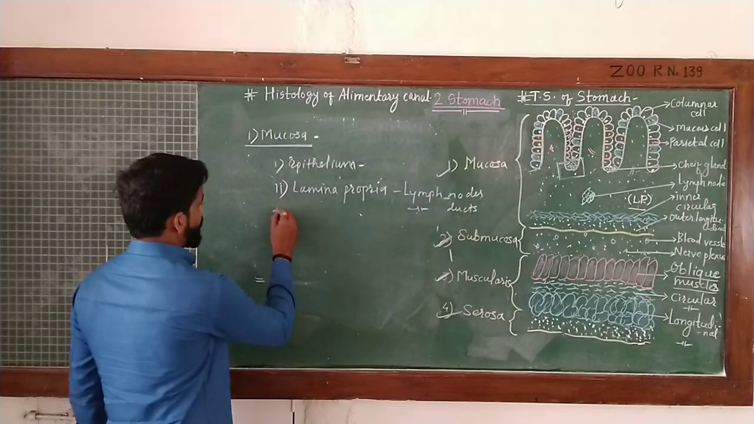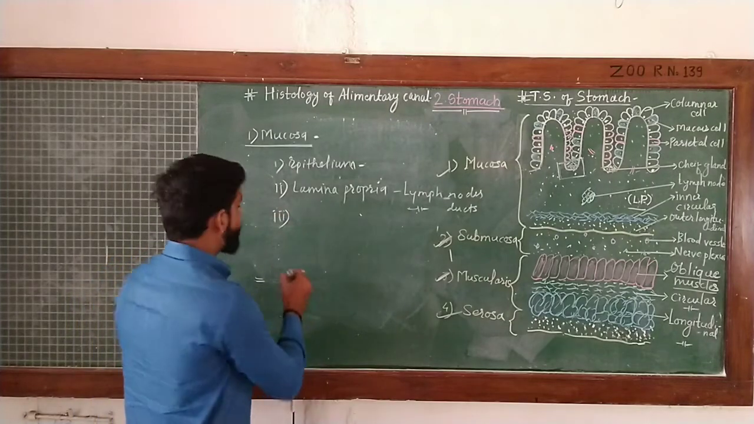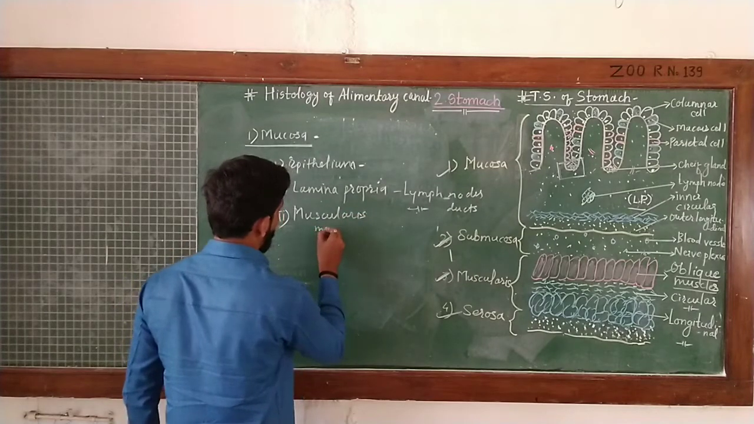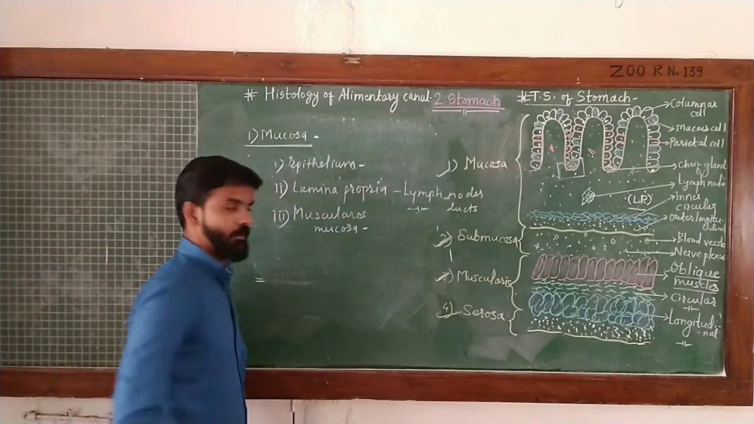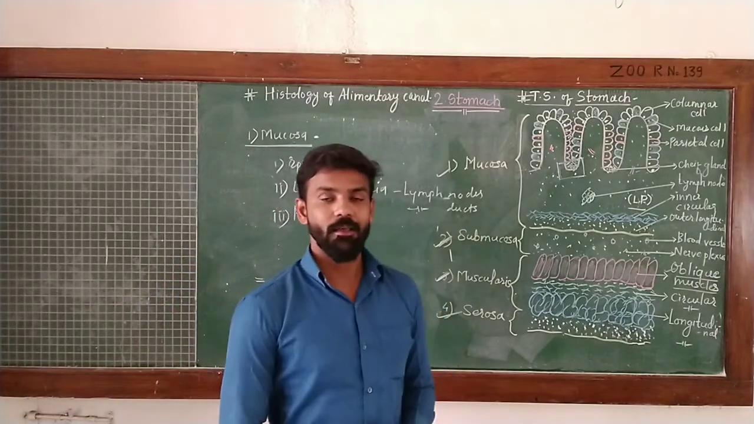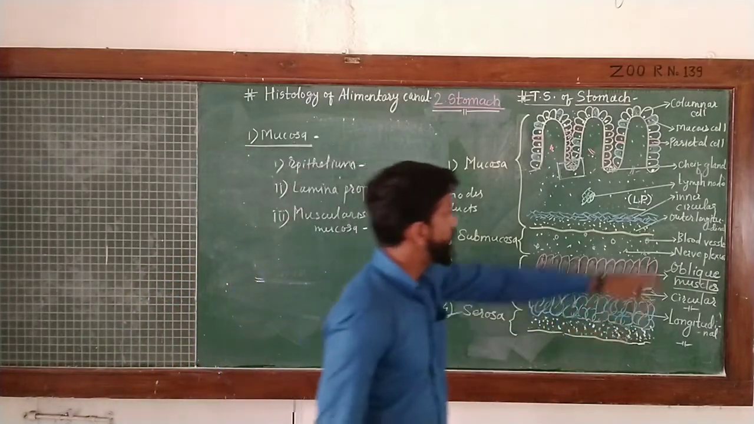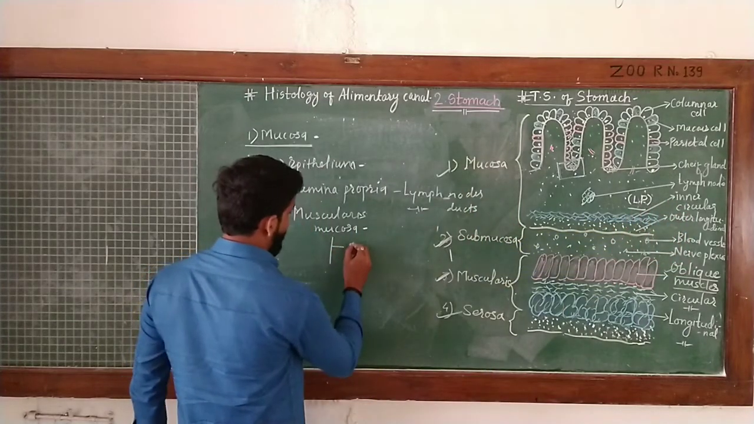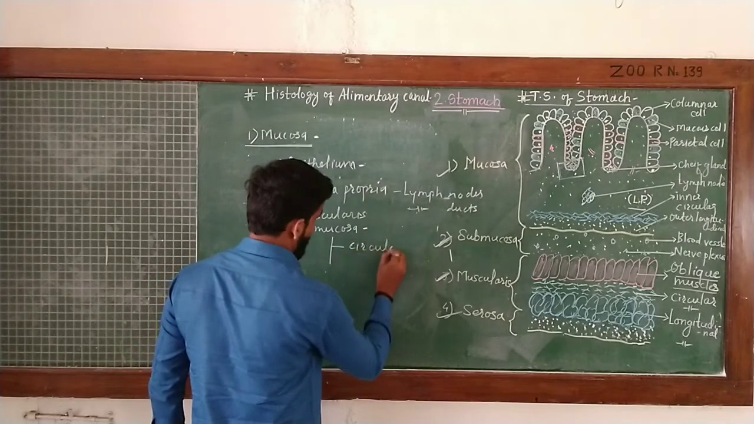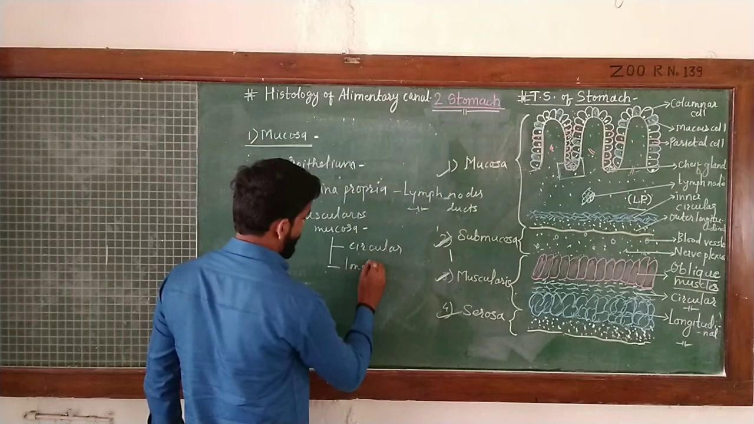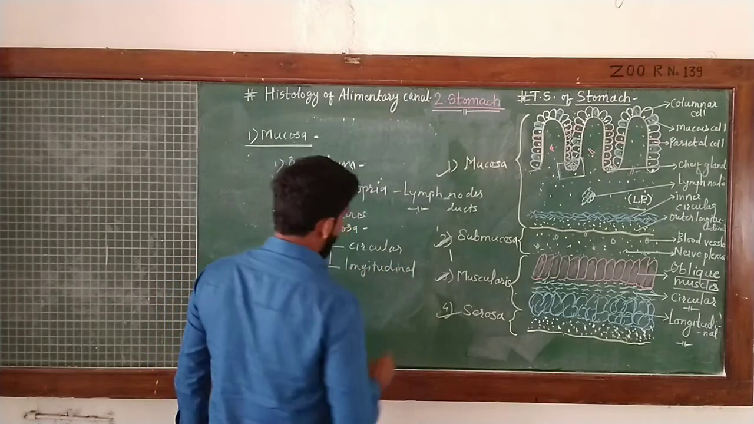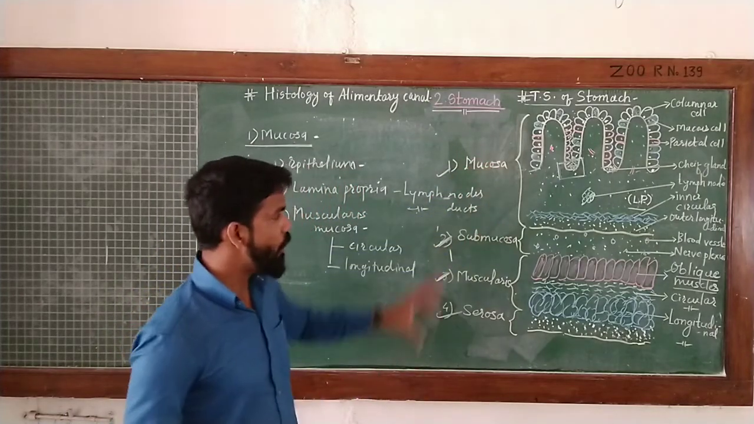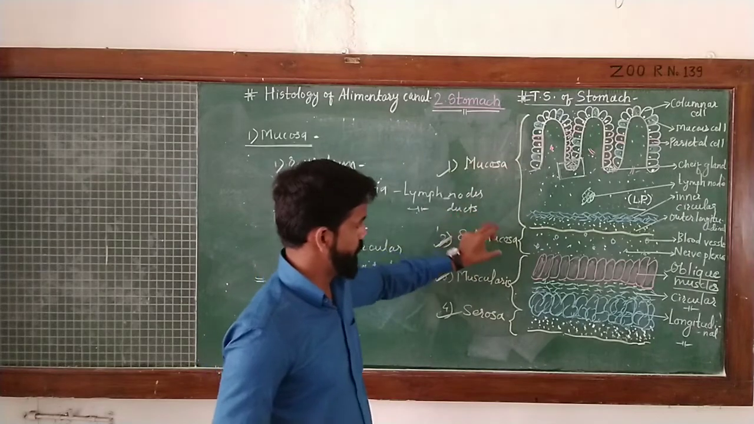Then the third part of the mucosa is nothing but the muscularis mucosa. Here a smooth layer of muscles is present, and they are of 2 types, that is inner circular muscle and outer longitudinal muscle. It consists of inner circular and outer longitudinal. This is a thin layer which is present in the mucosa, and all these layers are based on the second layer, that is the submucosa.